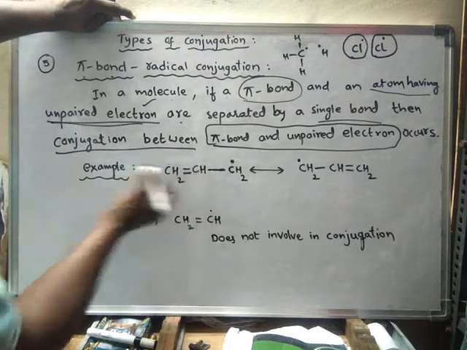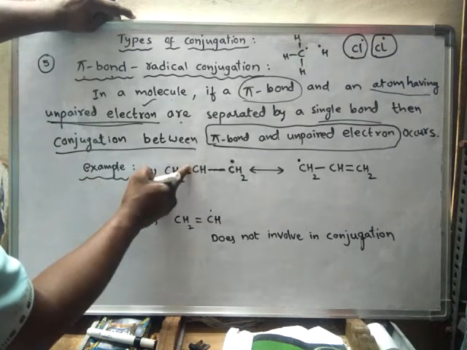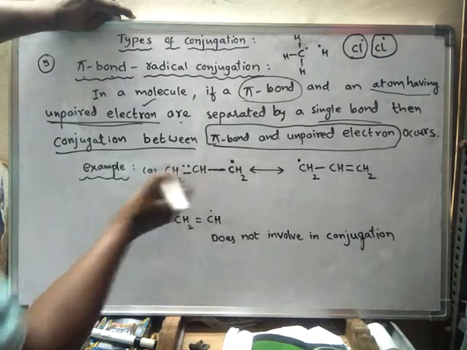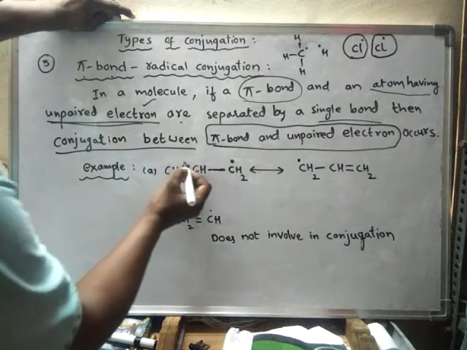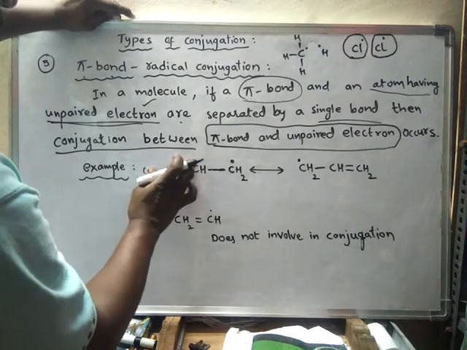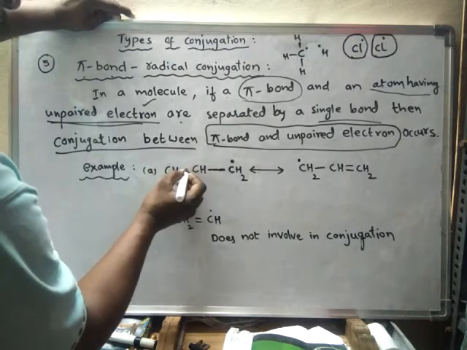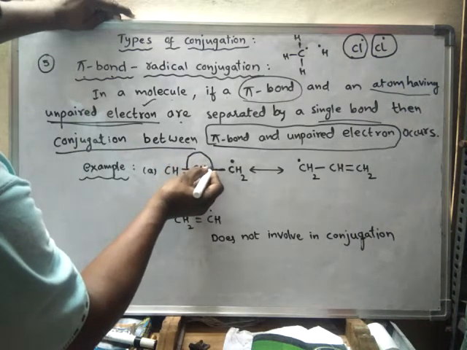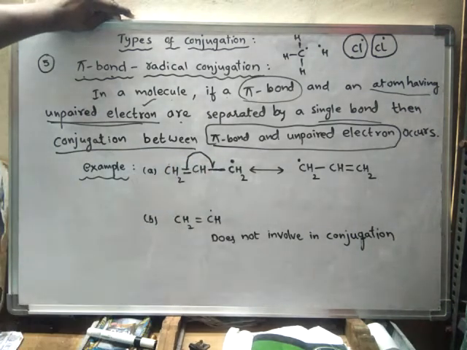This is broken down into a pair of electrons. Now one of the electrons from the pi bond is shifted to here.